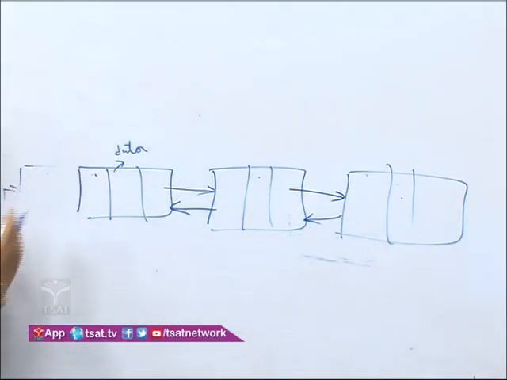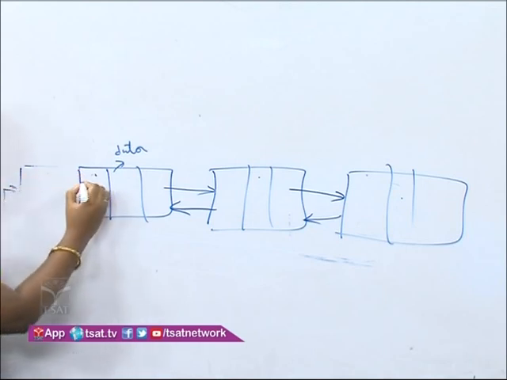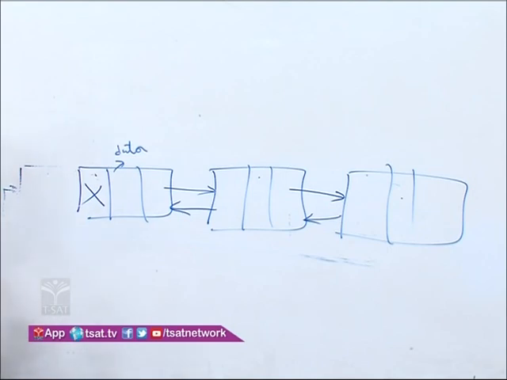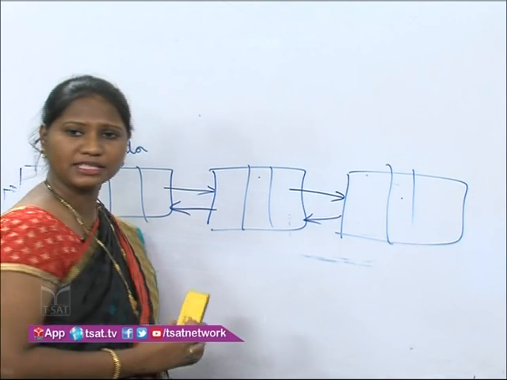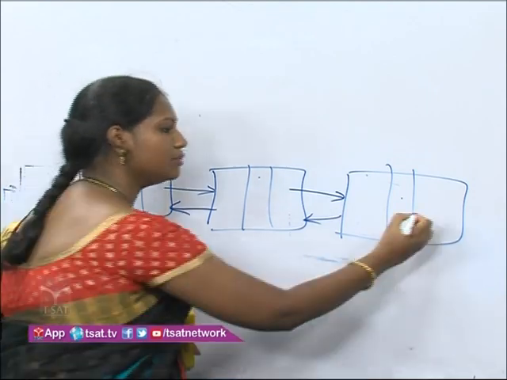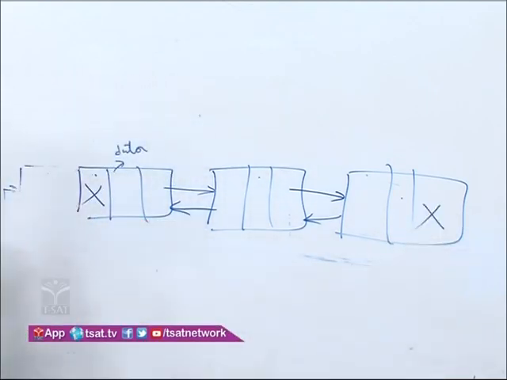Now here, do we have any node here, students? No. To store the address here, simply I will put a null mark. And here, do we have any node at the next, students? No, it doesn't have any node. Simply I will put a null. This is the structure of the double linked list, students. Now we will learn first how to insert a node.